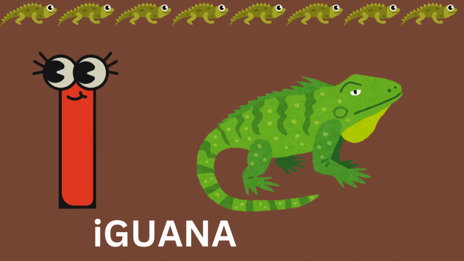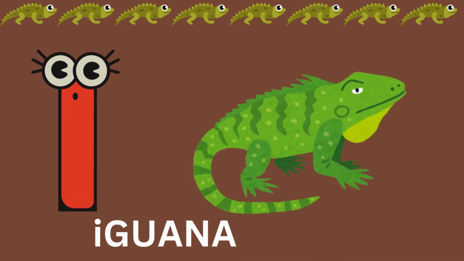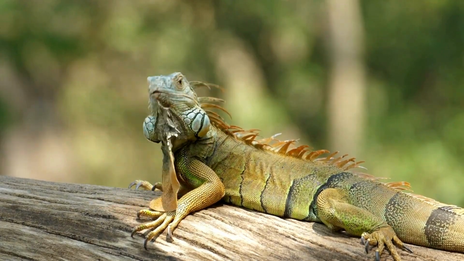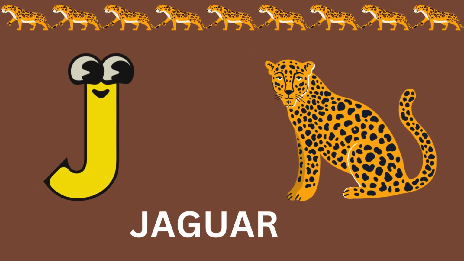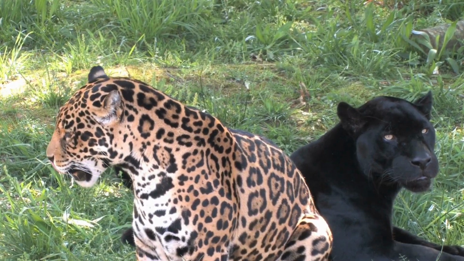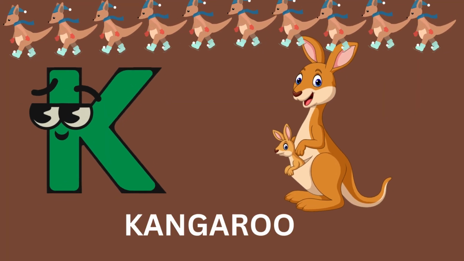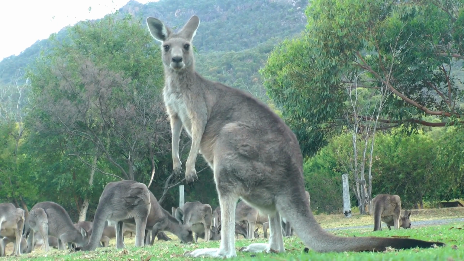I is for iguana. J is for jaguar. K is for kangaroo.